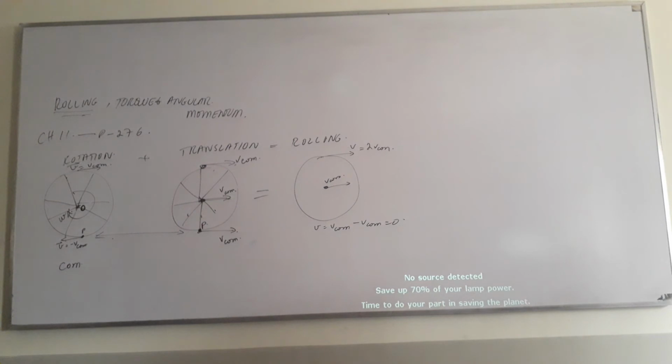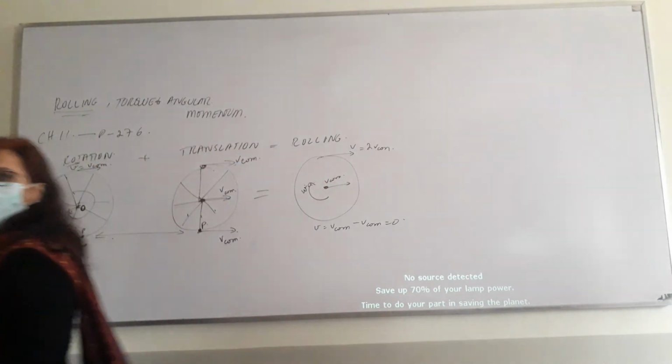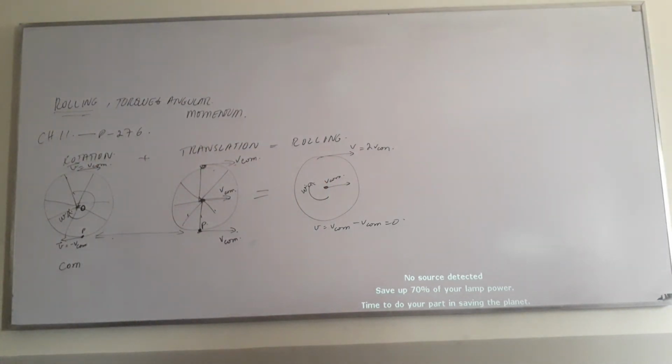So the bottom point behaves like it's stationary. These are the concepts that we studied in these chapters.